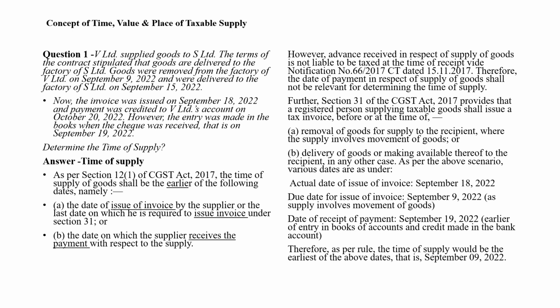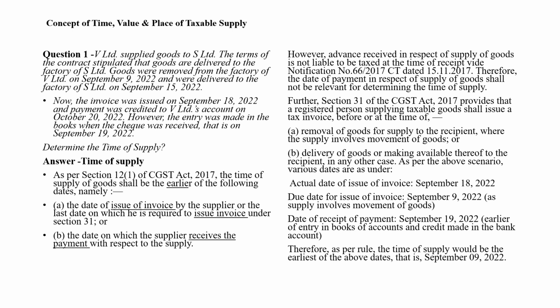V Limited supplied goods to S Limited. The terms of the contract stipulated that goods are delivered to the factory of S Limited.